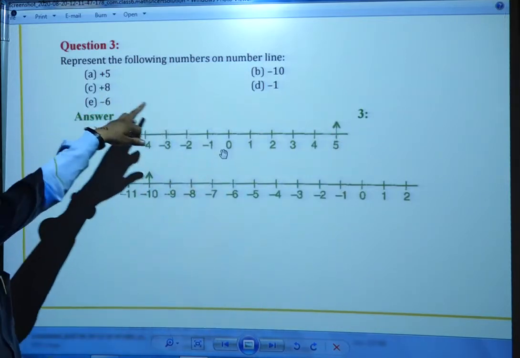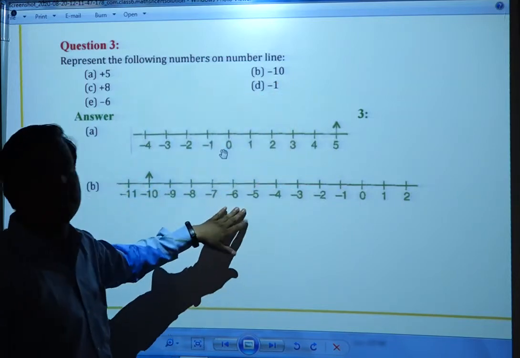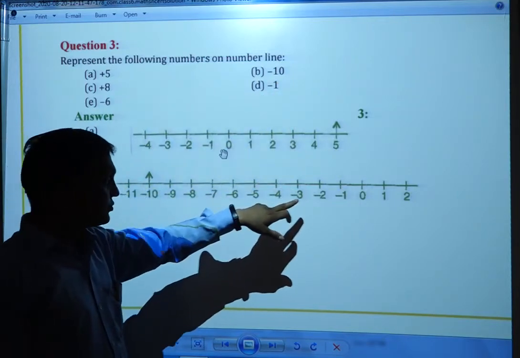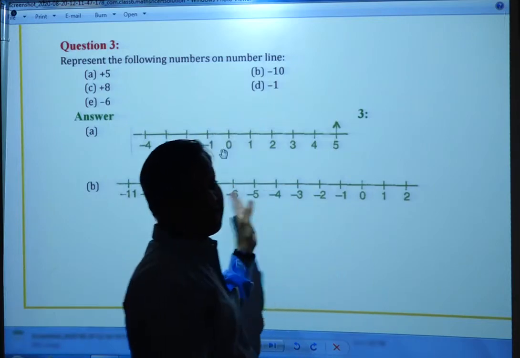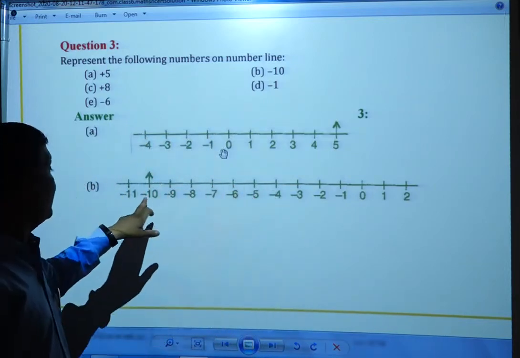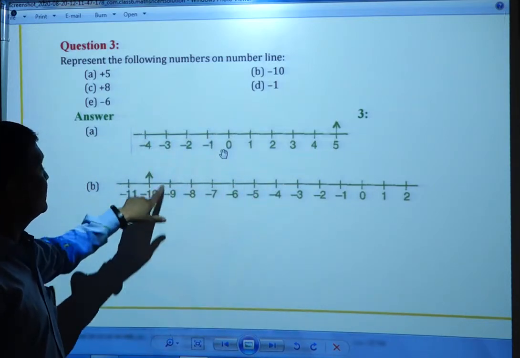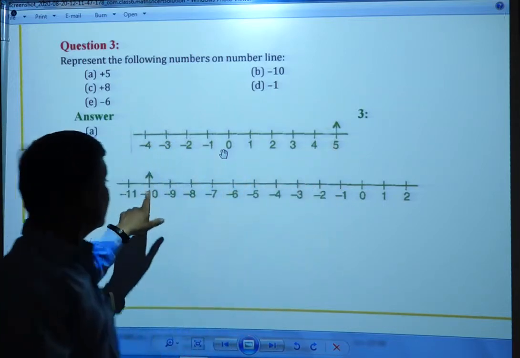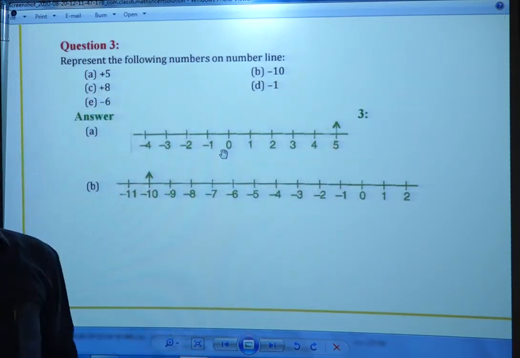Okay? Next, minus 10. Again draw the number line. 0, the right side of 0 has plus numbers, the left side has minus numbers. Write the numbers up to 10 here. Circle the minus 10. Minus 10 is here.